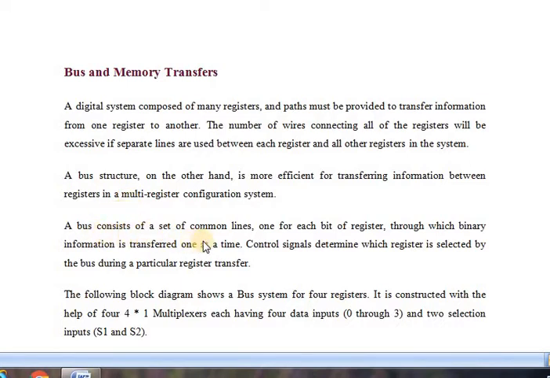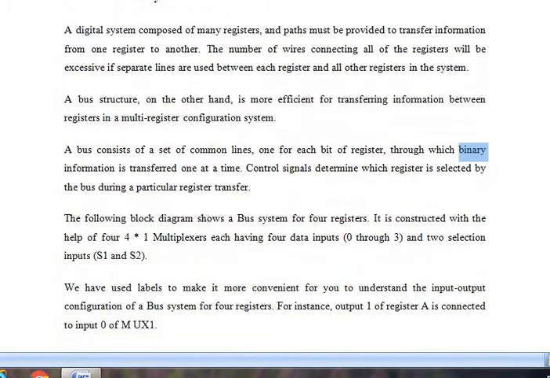A bus consists of a set of common lines, one for each bit of a register, through which binary information is transferred one at a time. Control signals determine which register is selected by the bus during the particular register transfer. So we will see this through the block diagram.